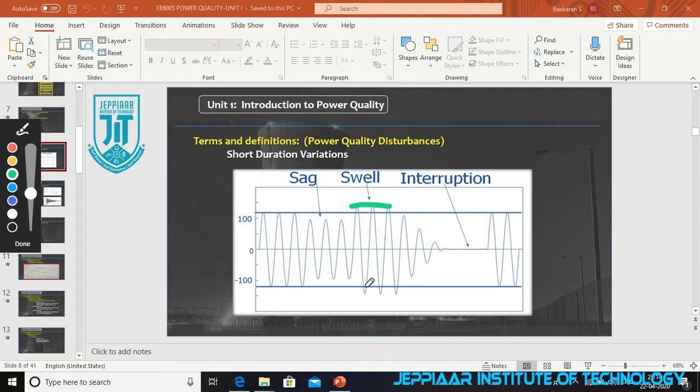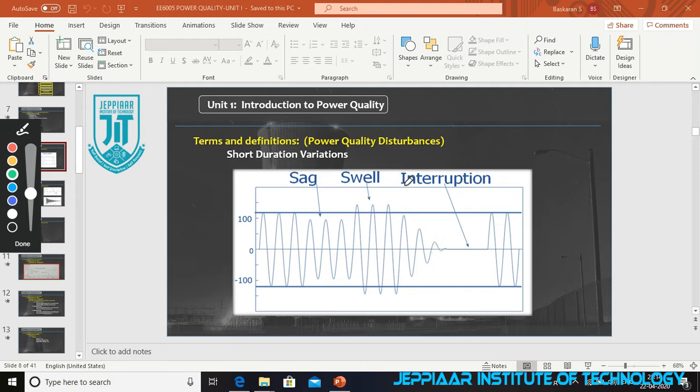See the range of swell here. That value increases from your normal, or we can say rated RMS value, and that is your voltage swell. The time period for swell is also very short, but compared to the sag time period, the swell time period will be longer.